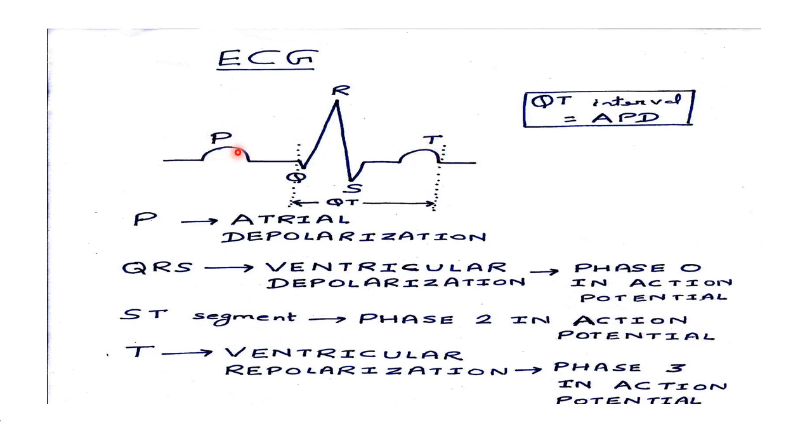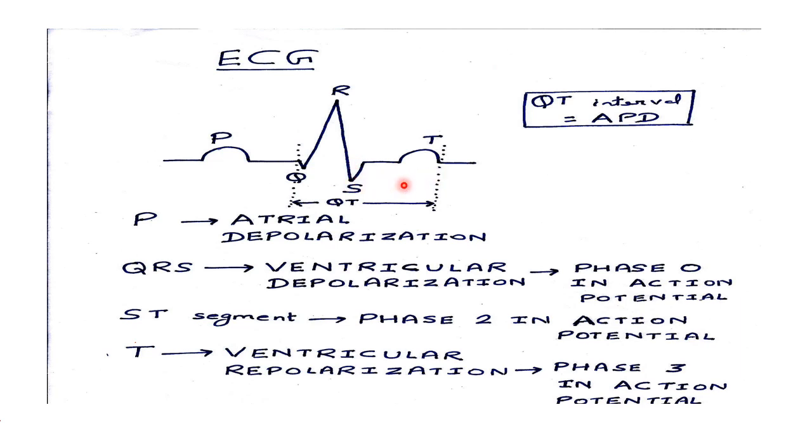Now this P wave is due to atrial contraction, and P wave denotes atrial depolarization. And this QRS complex is due to ventricular contraction, and this QRS complex denotes ventricular depolarization. Then T wave denotes ventricular repolarization, and this ST segment